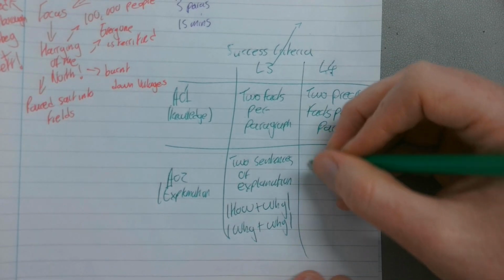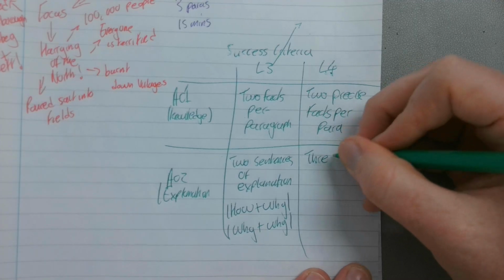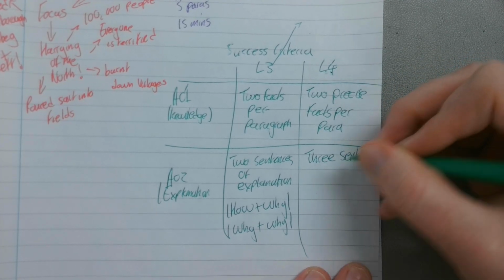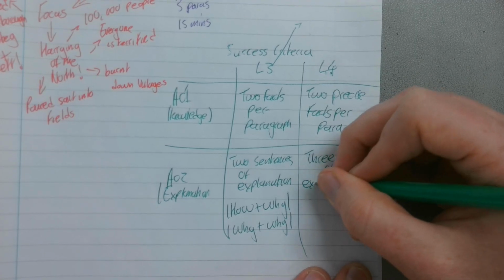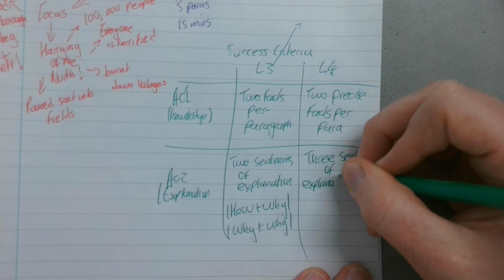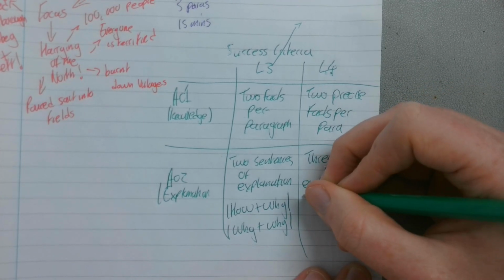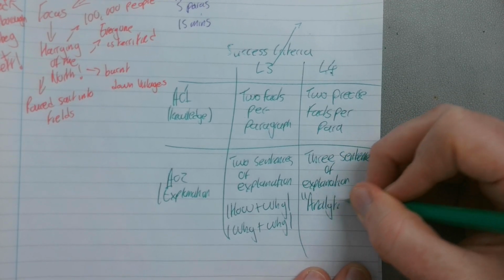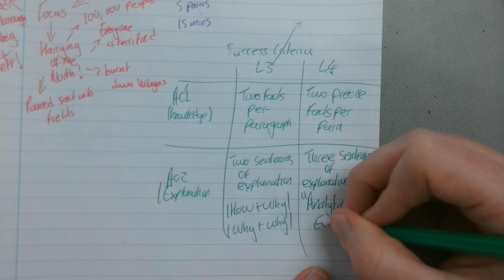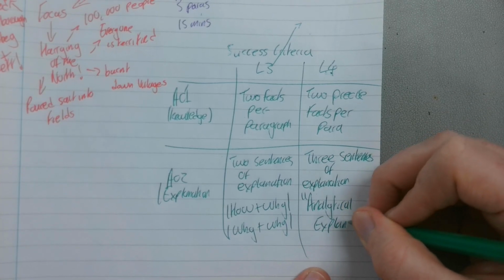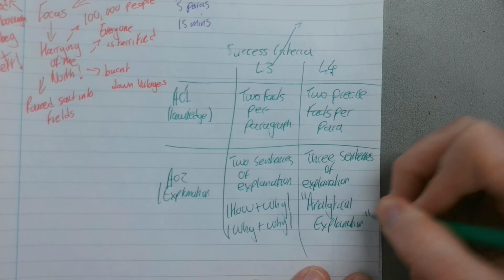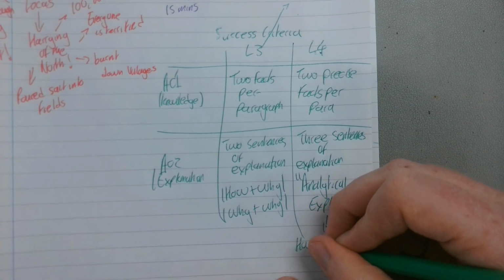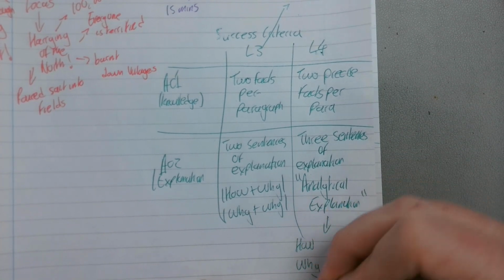And for level 4, you want 3 sentences of explanation. The exam board uses the phrase analytical explanation, and that, to keep it simple, is how, why, so what.